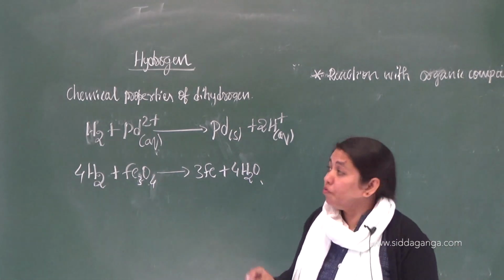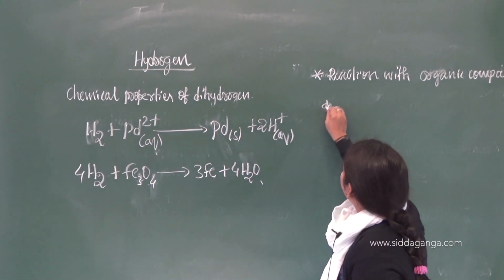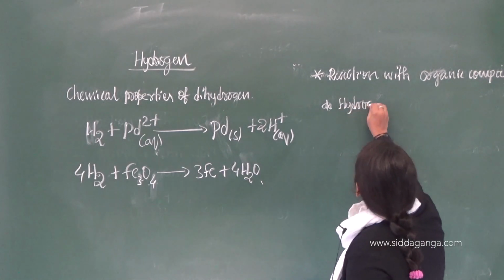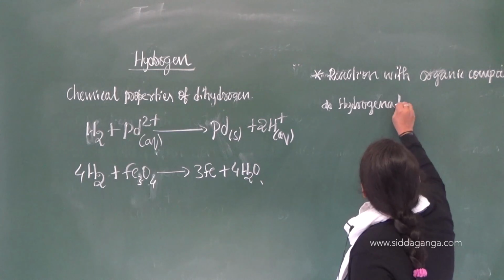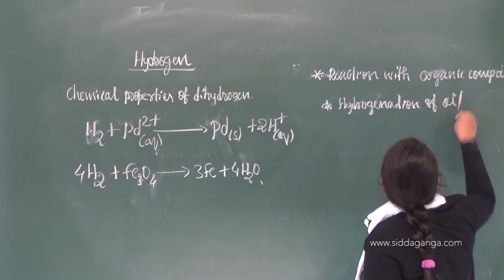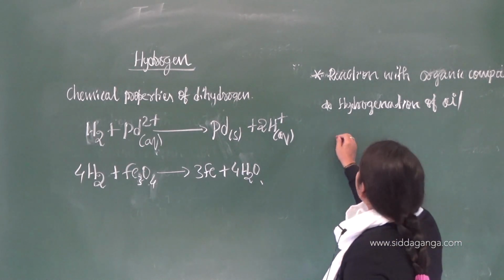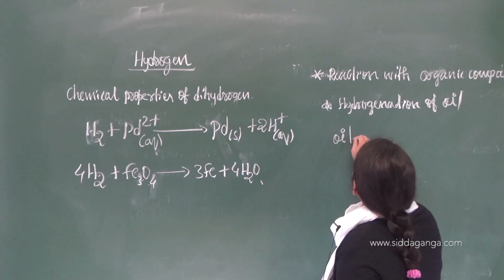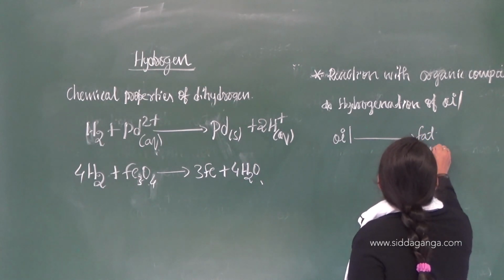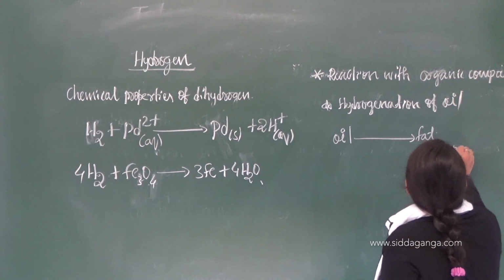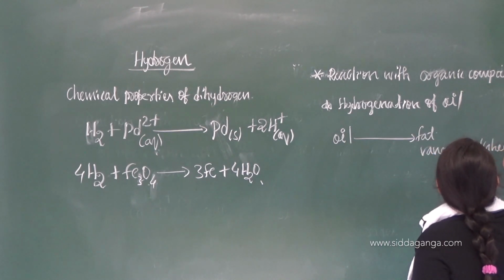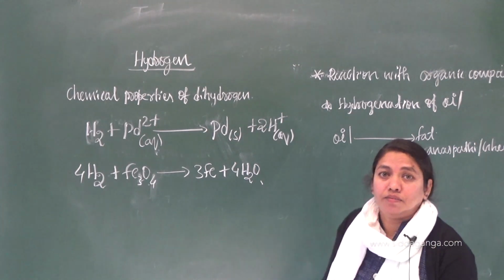So first one is nothing but hydrogenation of oil. I think you are very familiar with this one. That is conversion of oil to fat. That fat may be vanaspati or ghee, right?